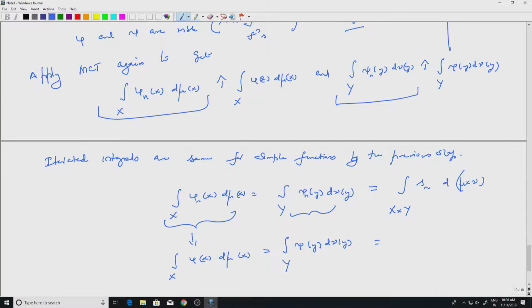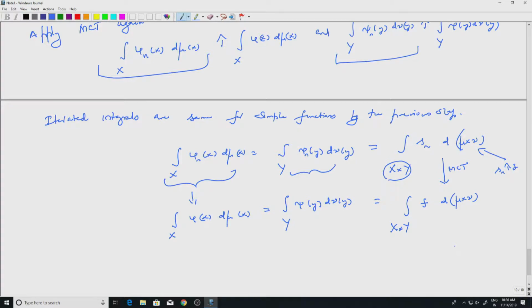And what happens here? I have the space x cross y with a countably additive measure, and I know that Sn increases to f. So I can apply the monotone convergence theorem again here. MCT saves the day. MCT here says that the integral over x cross y of f d mu cross nu.